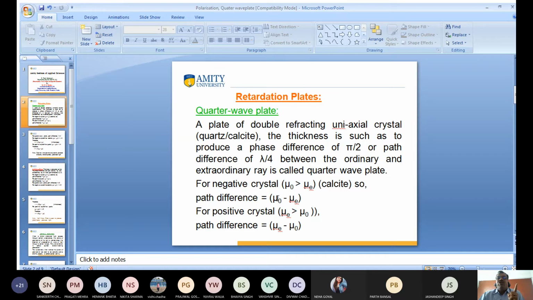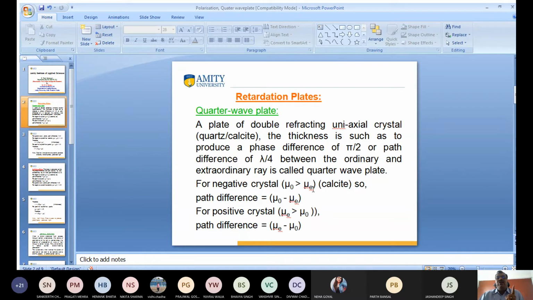The path difference is equal to mu O minus mu E. This is for a negative crystal, and for a positive crystal, the refractive index of the extraordinary ray is greater than that of the ordinary ray, so the path difference is mu E minus mu O. Mu E is the refractive index of the extraordinary ray of light, and mu O is the refractive index of the ordinary ray of light.